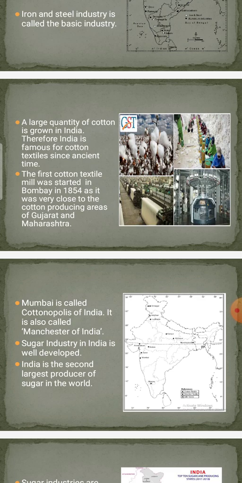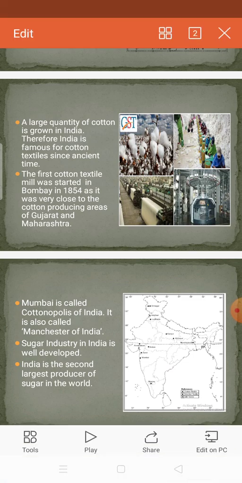Maharashtra and Gujarat occupy the first place among the cotton textile producing states of India. Mumbai is the main cotton textile center in India. Again they will ask you in the question, fill in the blanks or MCQ. Dash is the main cotton textile center. That is, Mumbai is the main cotton textile center in India. It has the largest number of cotton textile mills in India. Therefore, it is called cotton polis.